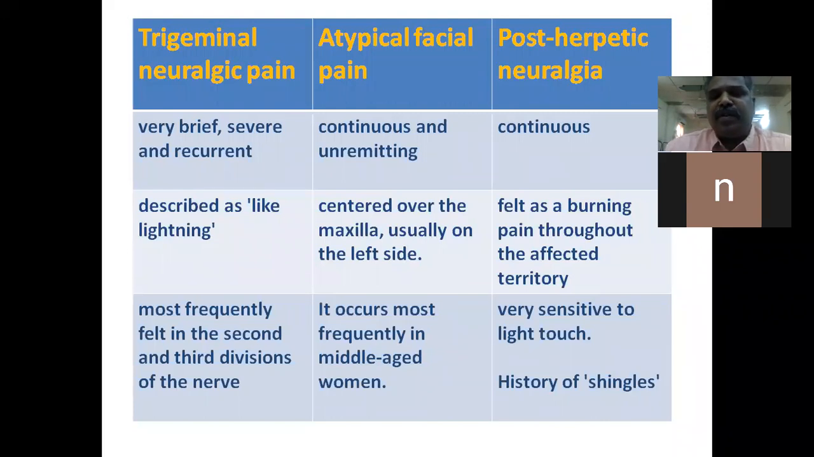Atypical facial pain is usually situated around the maxilla and sometimes only on the left side, and it occurs most frequently in middle-aged women. In post-herpetic neuralgia, usually the pain is continuous and the character of the pain is burning throughout the affected area. It is very sensitive to light touch, and it can be easily differentiated by the recent history of shingles.